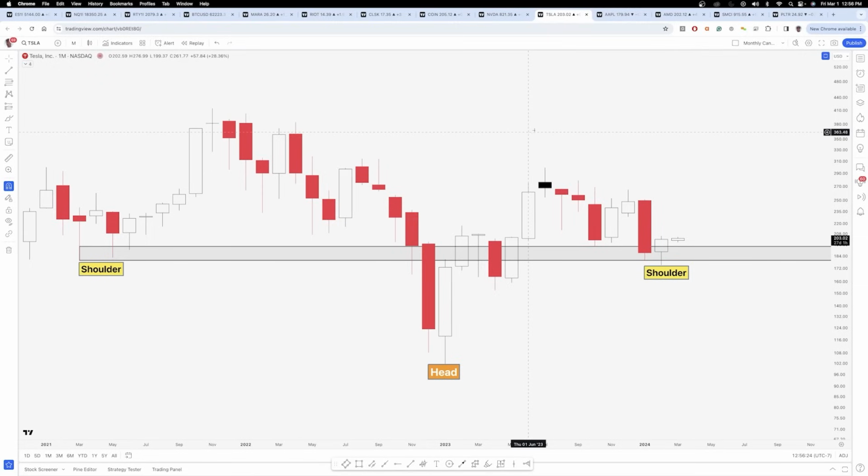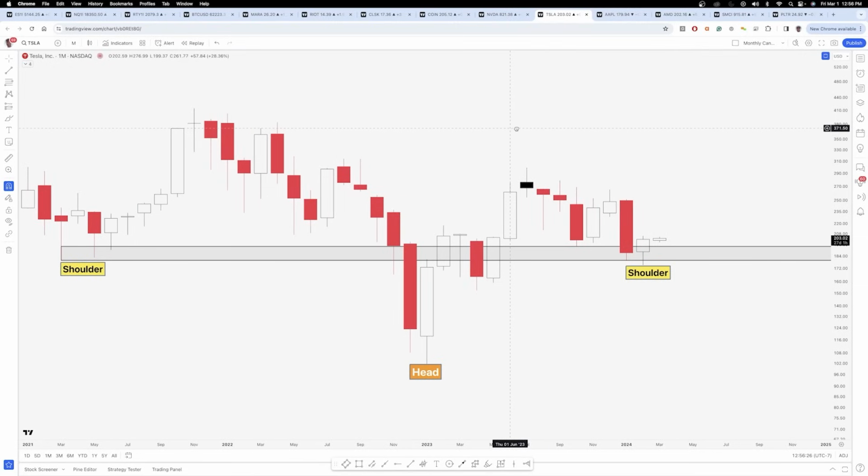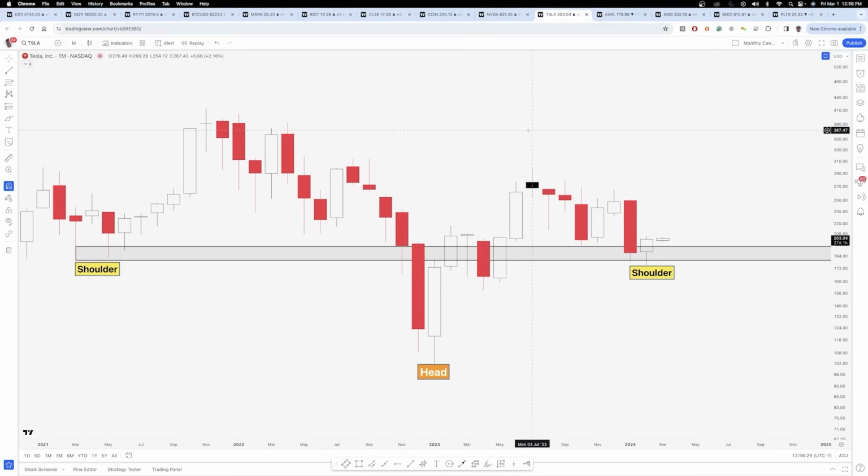Tesla, this is one everybody just loves to hate, or you just love it. Either way, you do have a very interesting setup here. You've got an inverse head and shoulders here. Yes, I know it's not perfect. Yes, I know that we don't have a perfect horizontal neckline.